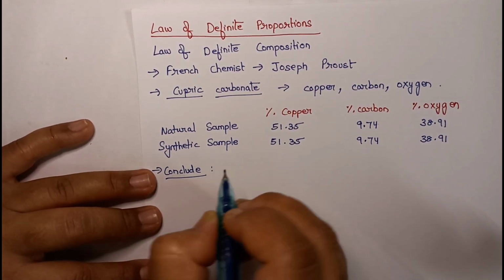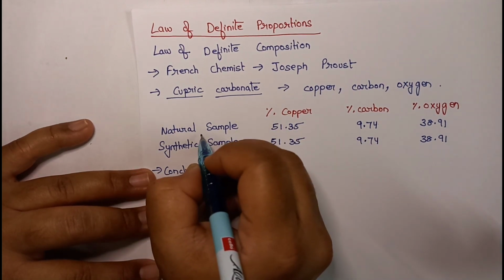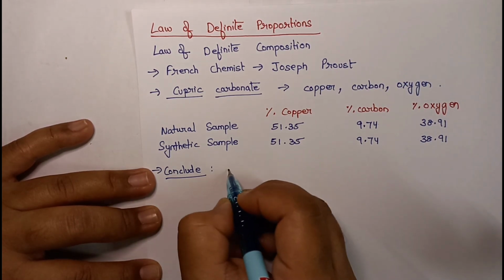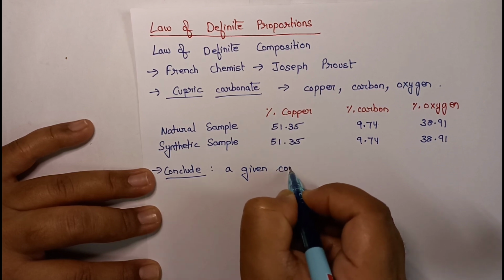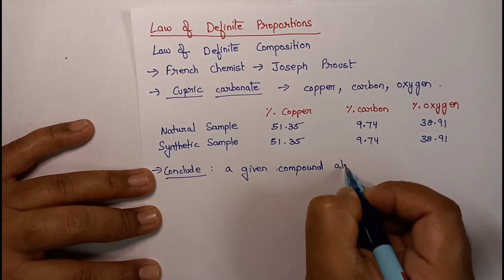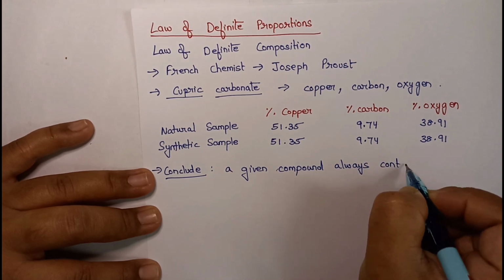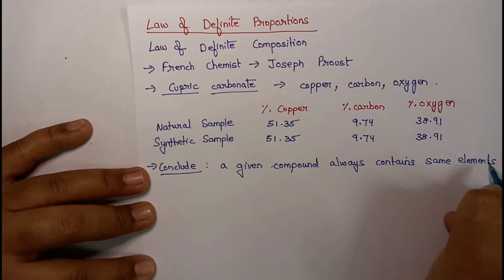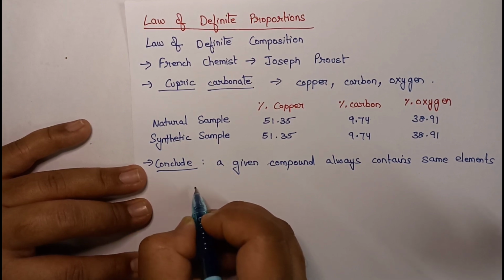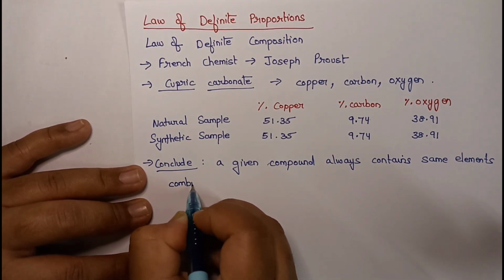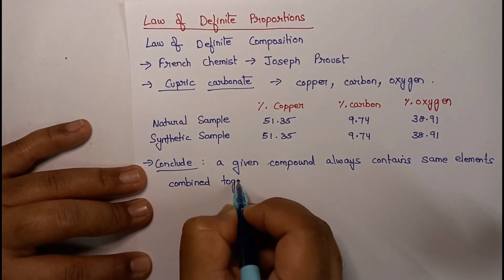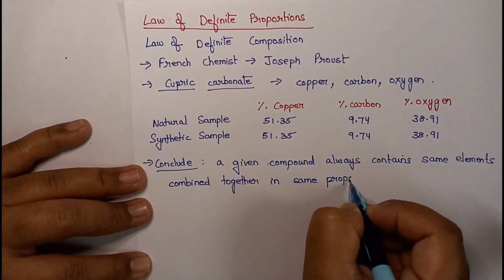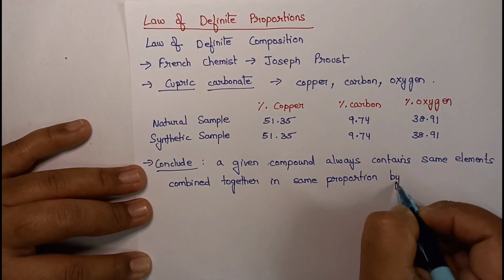He concluded that irrespective of the source, whether it is a natural sample or a synthetic sample, a given compound always contains the same elements combined together in the same proportion by mass.